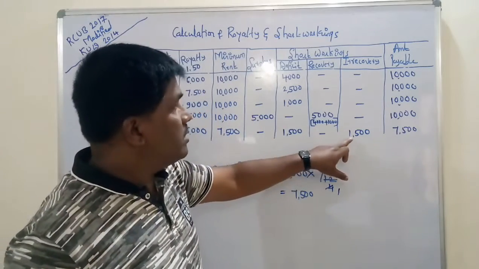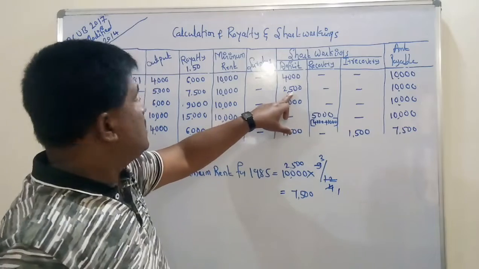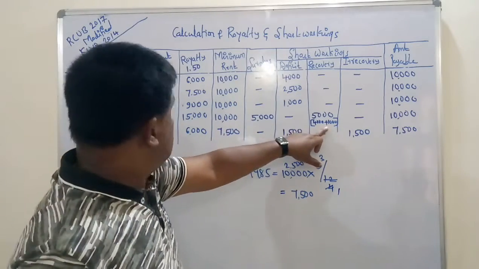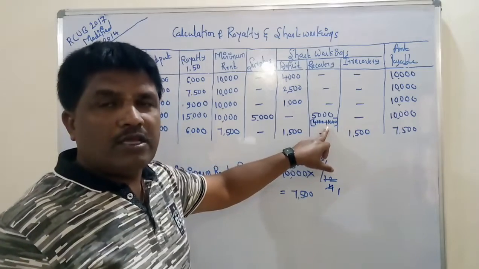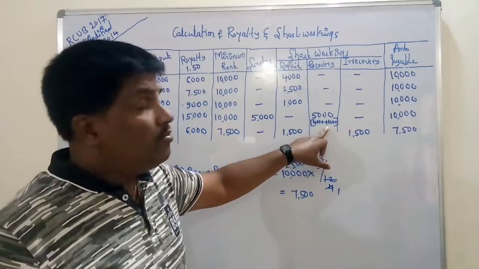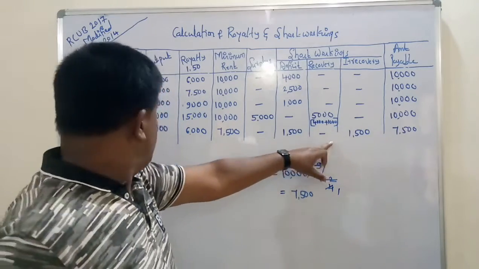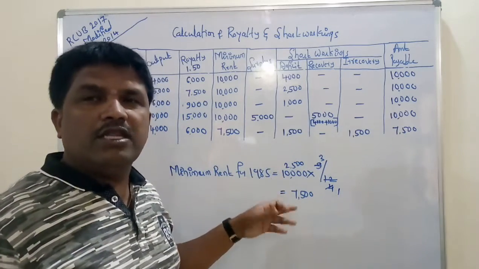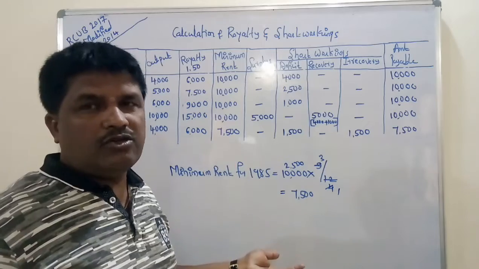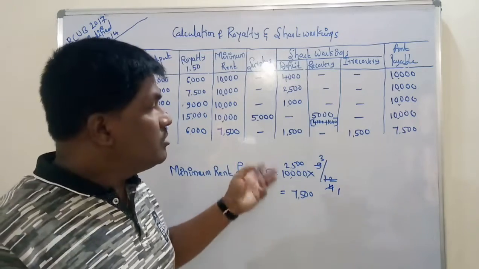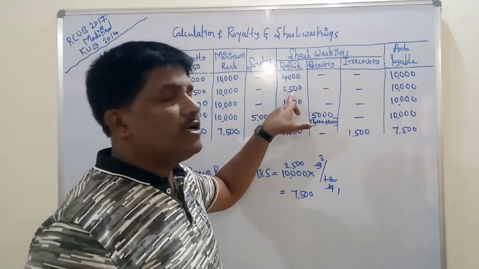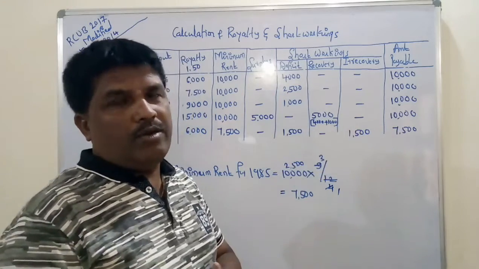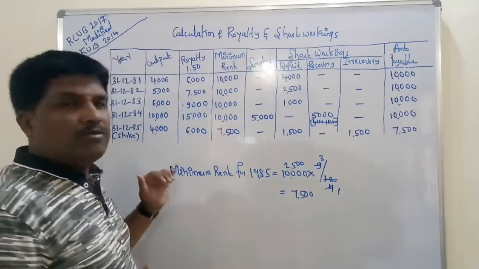This 1,500 is the part of the deficit of 1982. Out of 2,500, we have recovered 1,000 in the year 1984. So further 1,500 has remained, but that 1,500 could not be recovered in the year 1985, because in the year 1985 there is a shortage. As there is a shortage, we cannot make any recovery. So whatever 1,500 remaining is there, that 1,500 will become irrecoverable. So then it is the information.